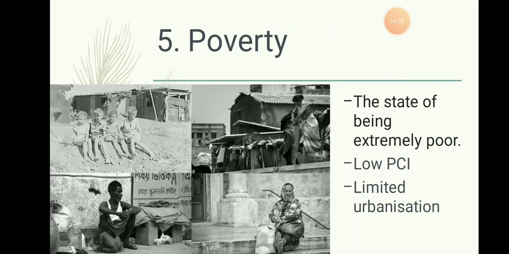And next, the main thing was poverty. Poverty means the state of being extremely poor. Extremely poor in the sense, there is no proper food, no proper clothing, maybe no shelter, none of the basics. It was very difficult for the people earlier to lead a better life. Why? Because the per capita income was low and there were no proper basic necessities. And to come out of the